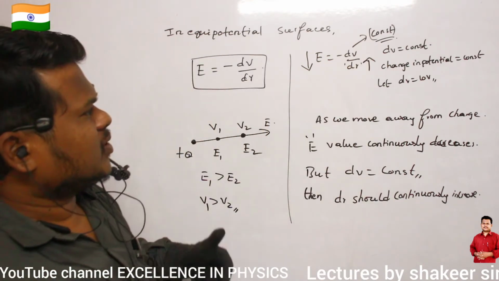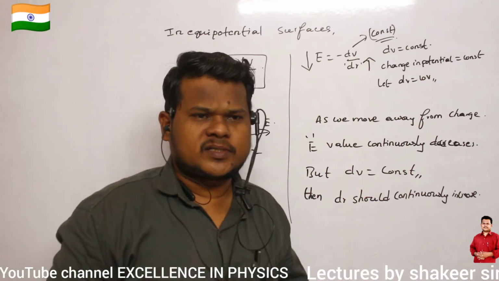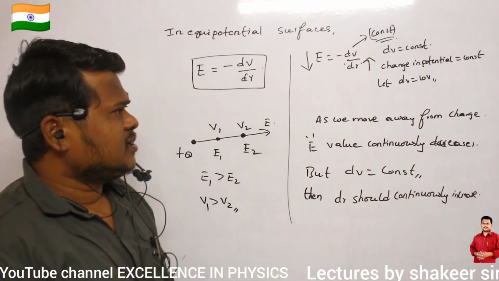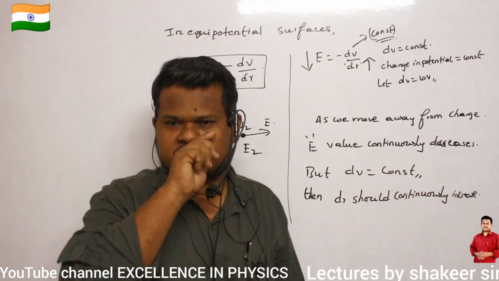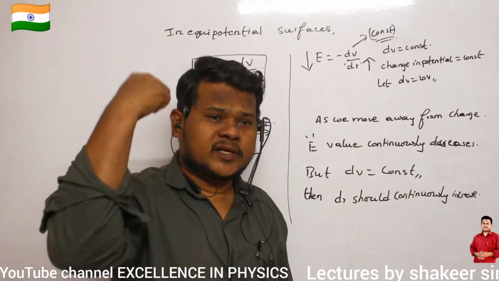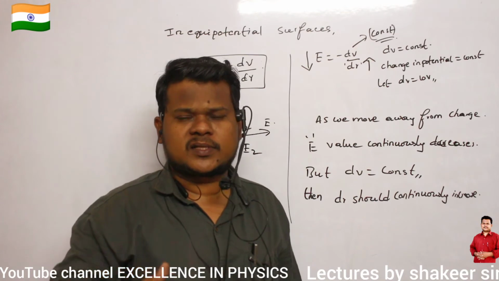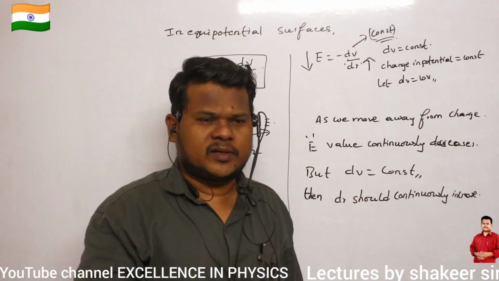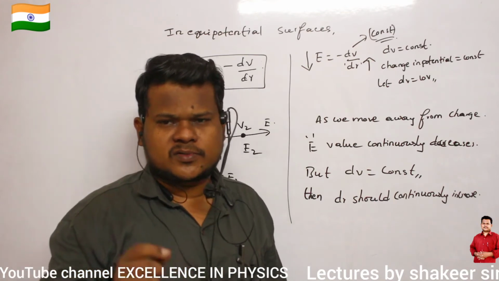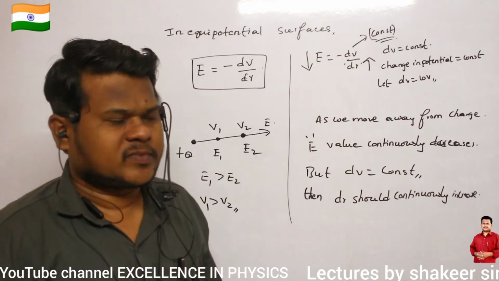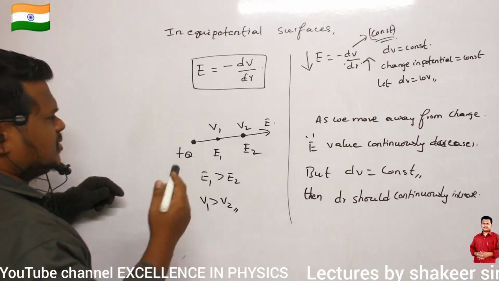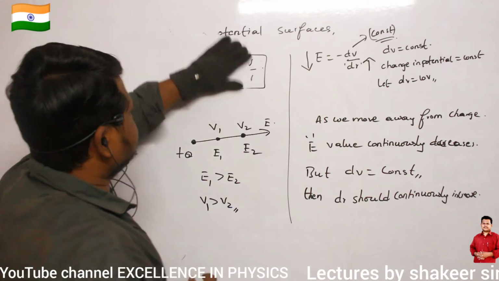It means between one equipotential surface and the next equipotential surface, if the distance is some 10 centimeters, then for the next equipotential surface, the distance will increase. It will not be 10 centimeters. It may be 15 or it may be 20, depending on how the E is equals to dV by dr values are changing. So therefore, diagrammatically, how can I draw them?